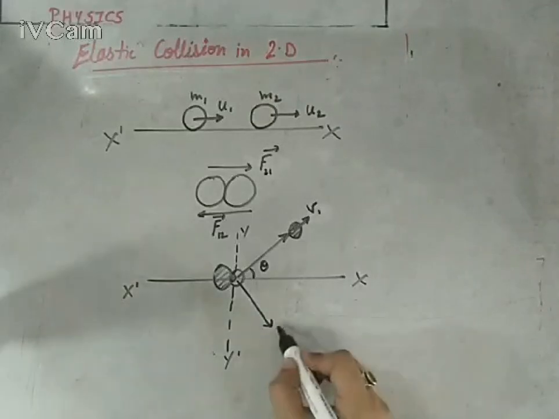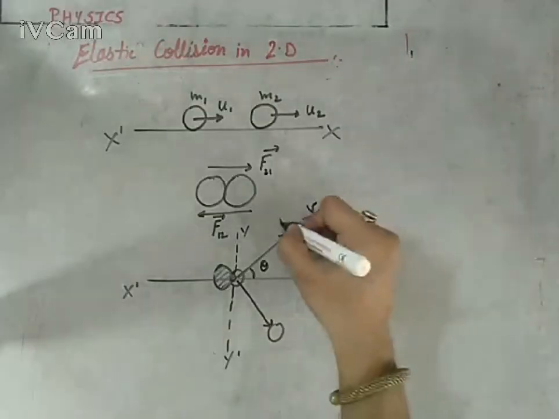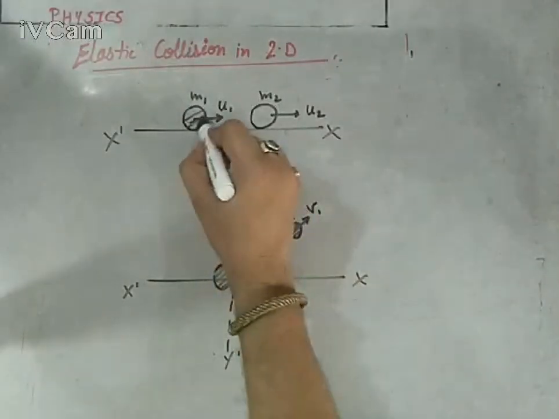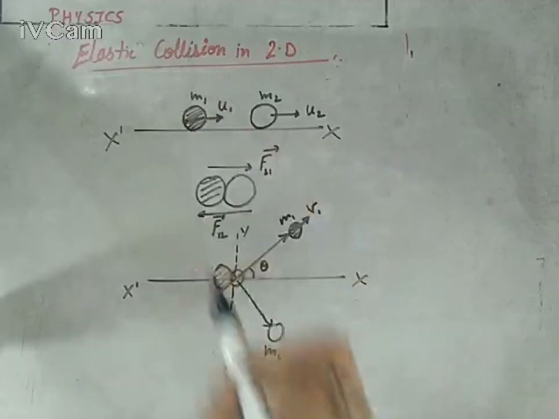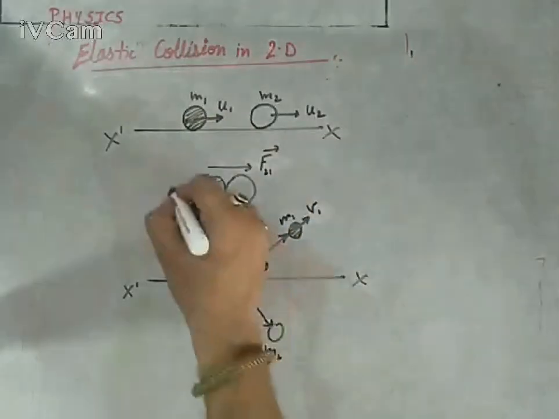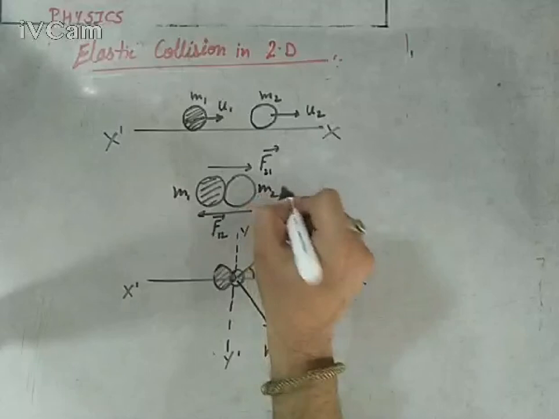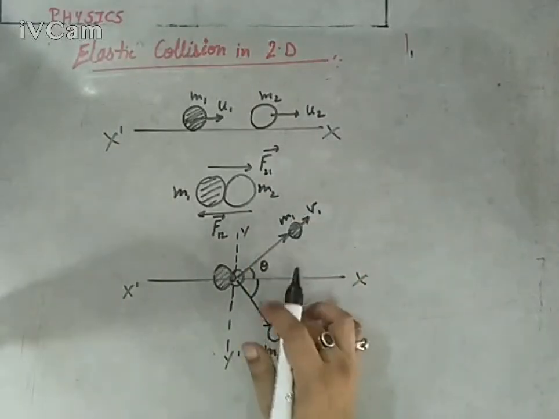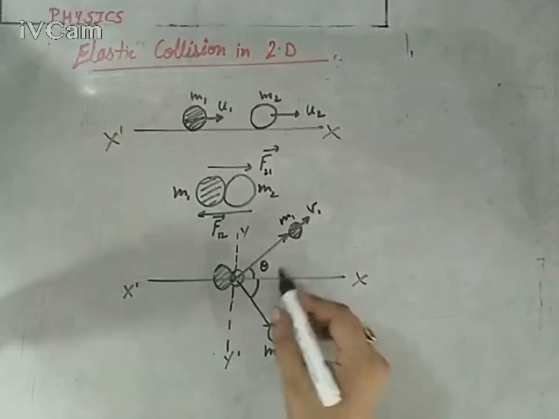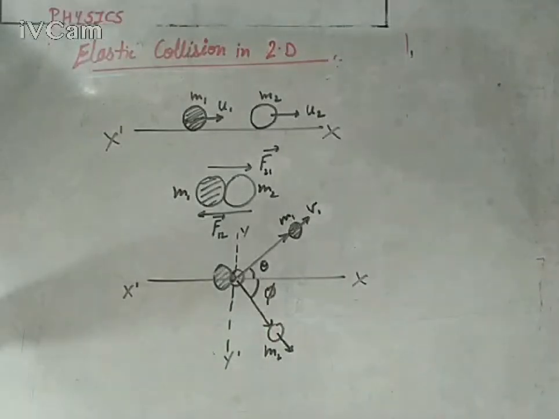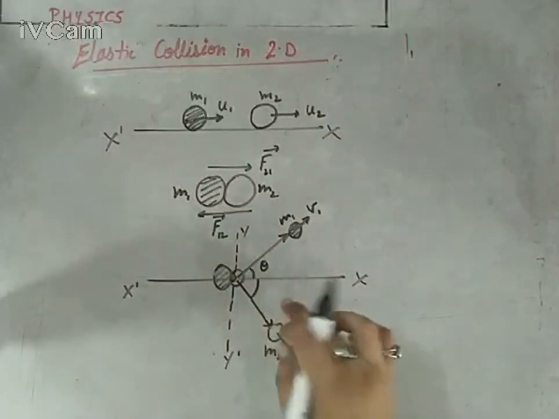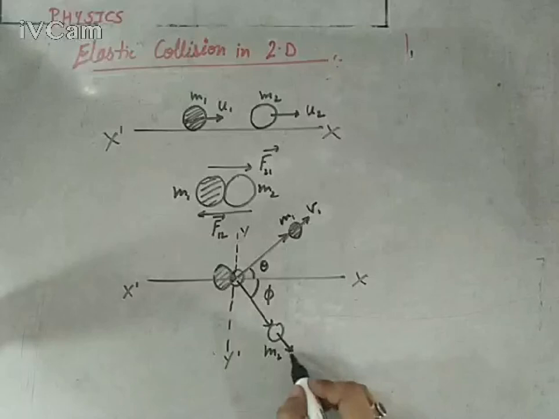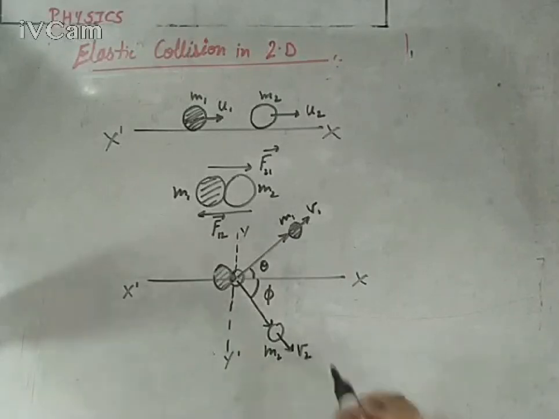So this is m1, the first ball, the shaded one, and this one is m2. It will be easier for you to understand. So the second ball is moving in this direction, but not necessarily will they make the same angle. No, it is not necessary. So let's say the second ball is moving with an angle of phi, in the second direction in the xy plane, in the other direction with velocity v2 after collision.